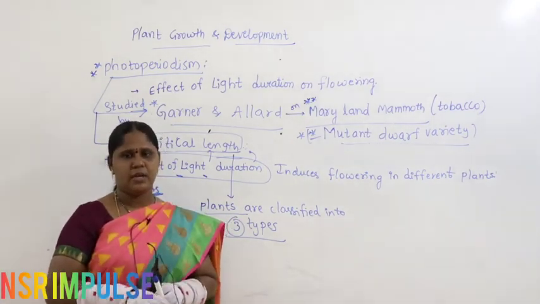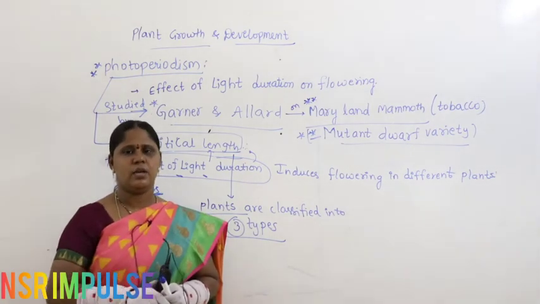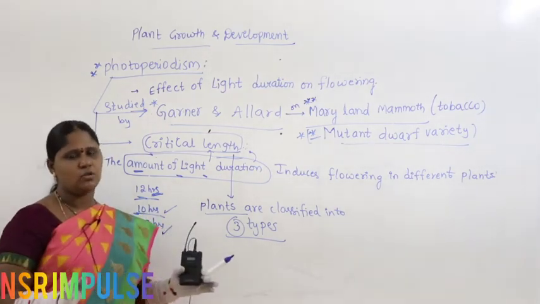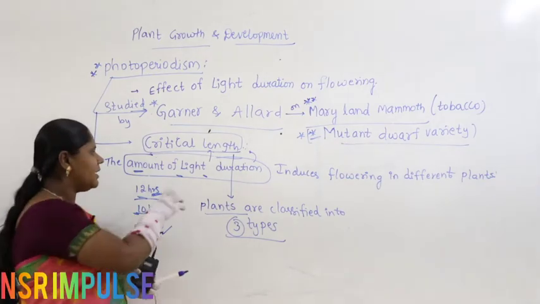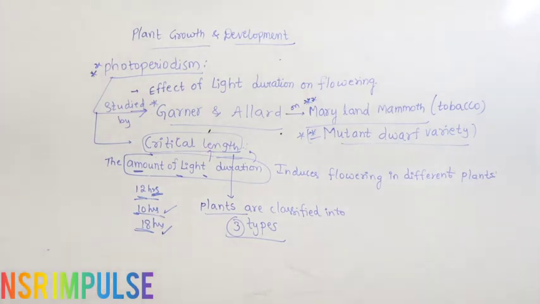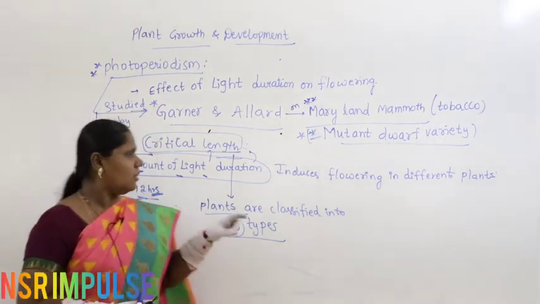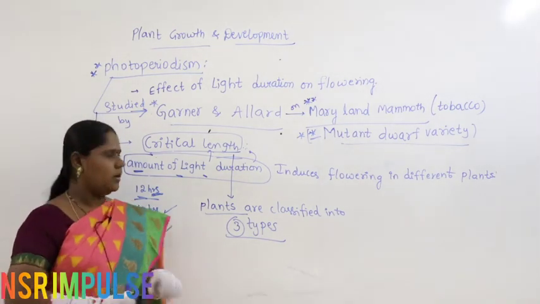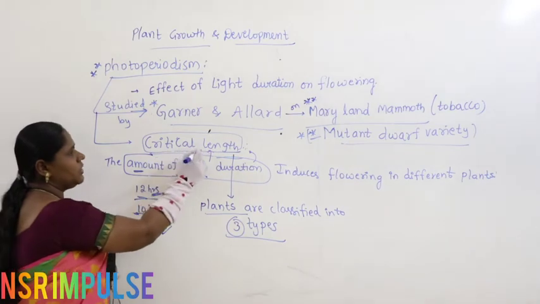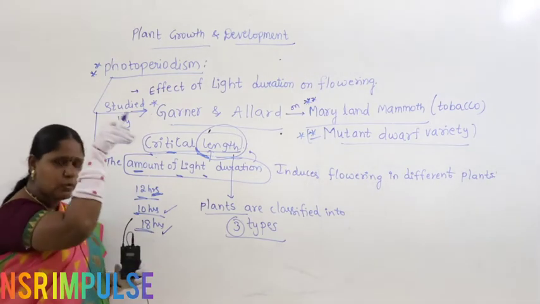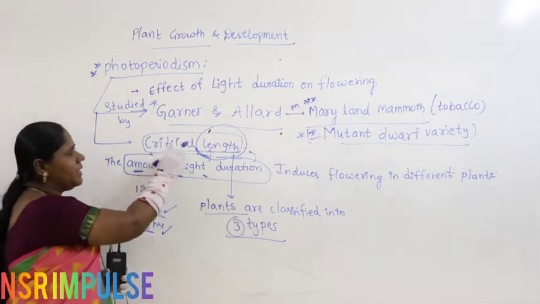But wild, natural jasmine flowers only after exposure to a long duration of light. So the most required length of light is called critical length.